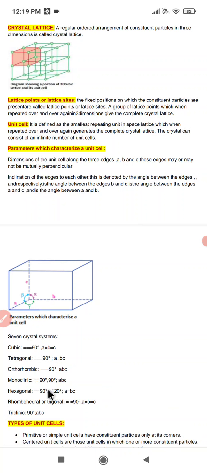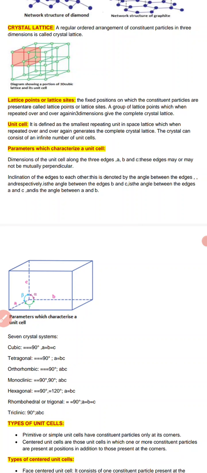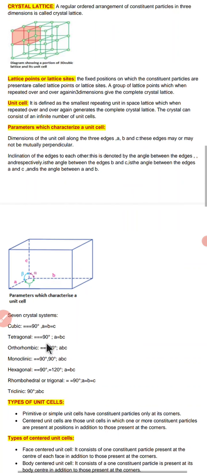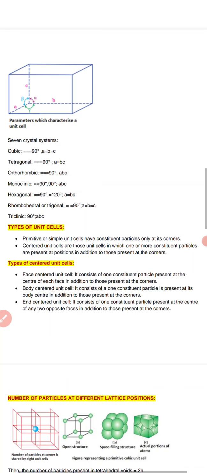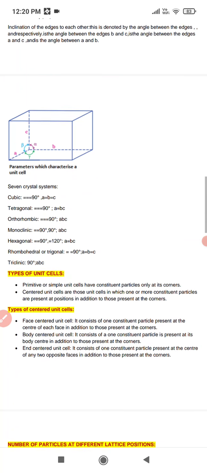In monoclinic, all the sides are not similar. That is, A is not equal to B, not equal to C, alpha and gamma equal 90, but beta is not equal to 90.